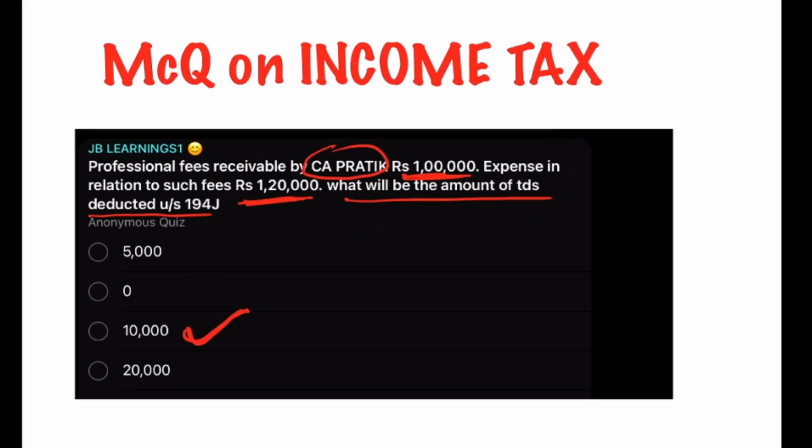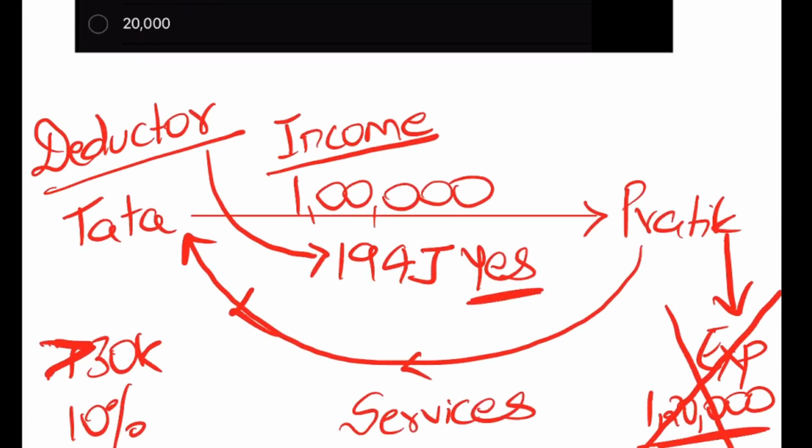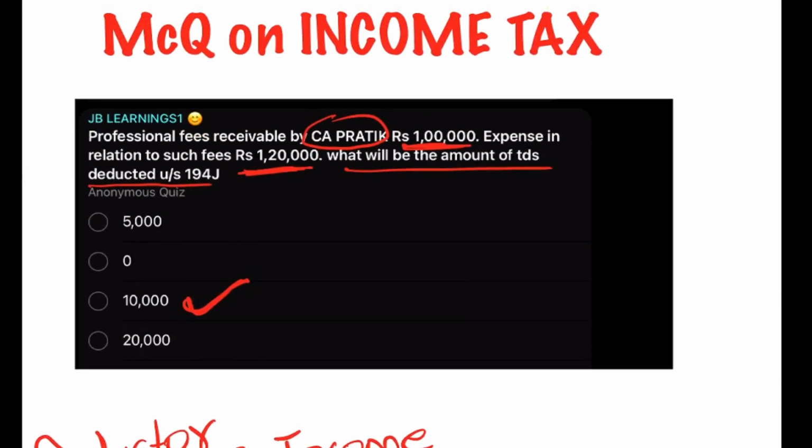So, in this question, the expenses for such fees was information given to confuse you. It doesn't matter how much expense I incur for earning this 1 lakh, or whether my net result would be a profit or a loss, because for a deductor, what is important is that he, she, or it has to deduct TDS. And since the section says professional fees, 194J, it has to be 10%. 10% of 1 lakh would be 10,000. So in this case, the answer is 10,000.